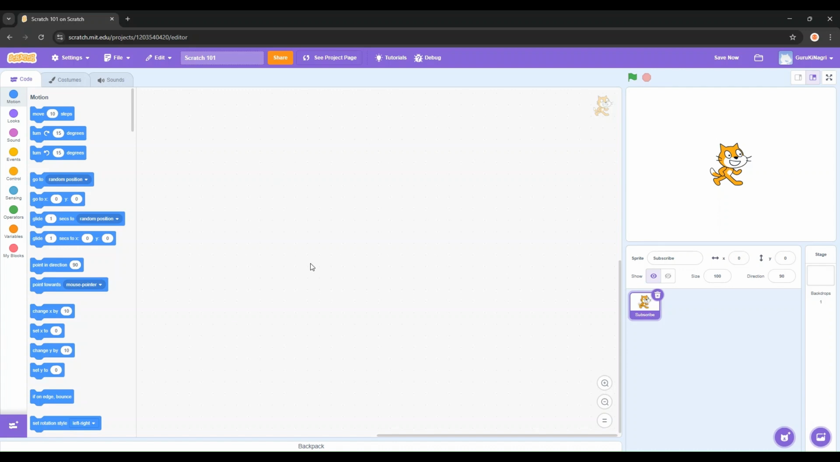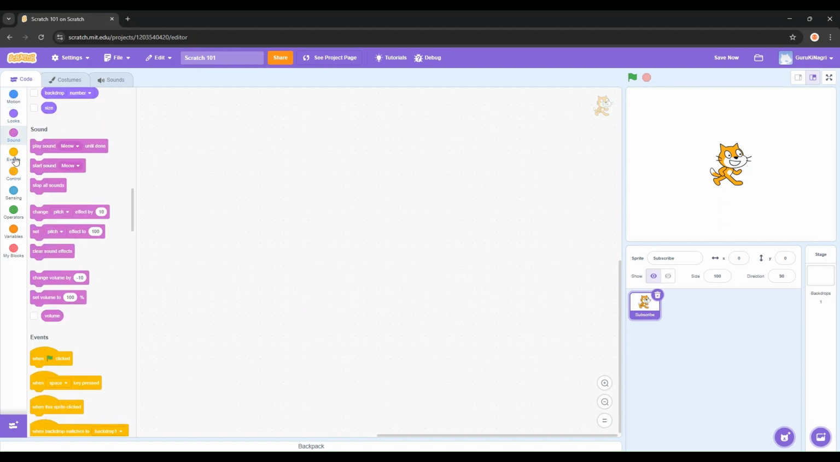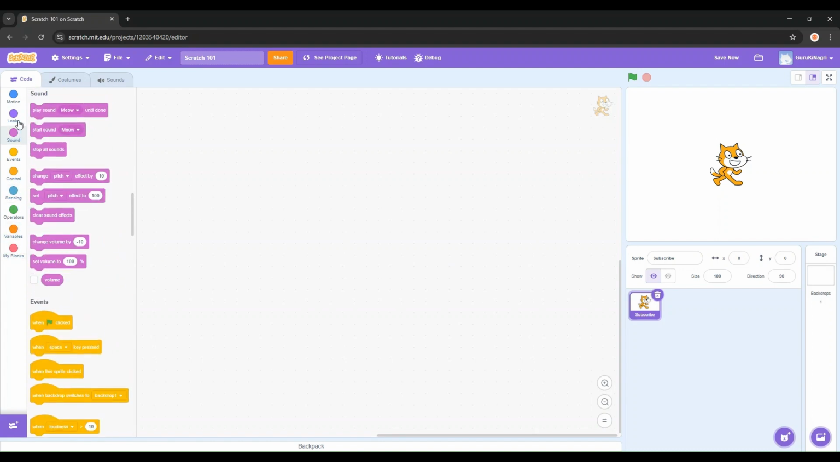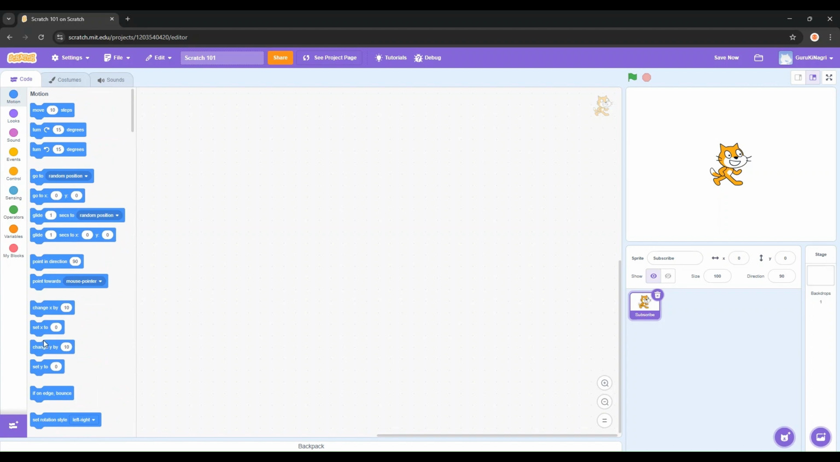In the big middle area, this white space over here, it's our code area, our makerspace or workspace. And on the left, our block palette is here. All our colorful code blocks are centered right here, and they're sorted with all different colors, just ready to be used.